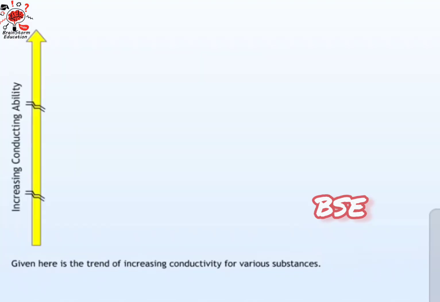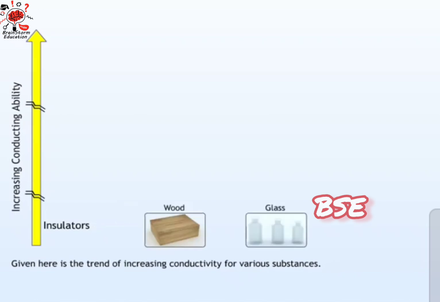Given here is the trend of increasing conductivity for various substances. Insulators lie right at the bottom of the conductivity scale. They have the lowest conductivity out of the three. This is because they do not allow charges to flow through them so easily. Examples of insulators are wood, glass, and rubber.